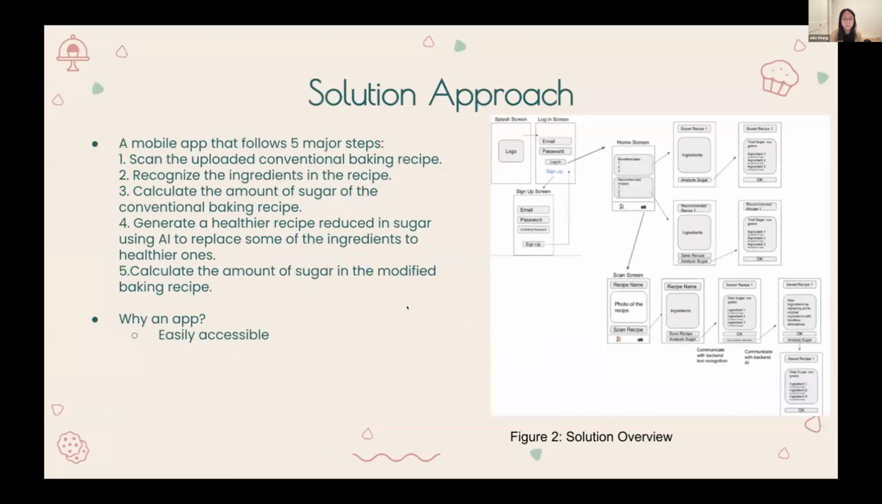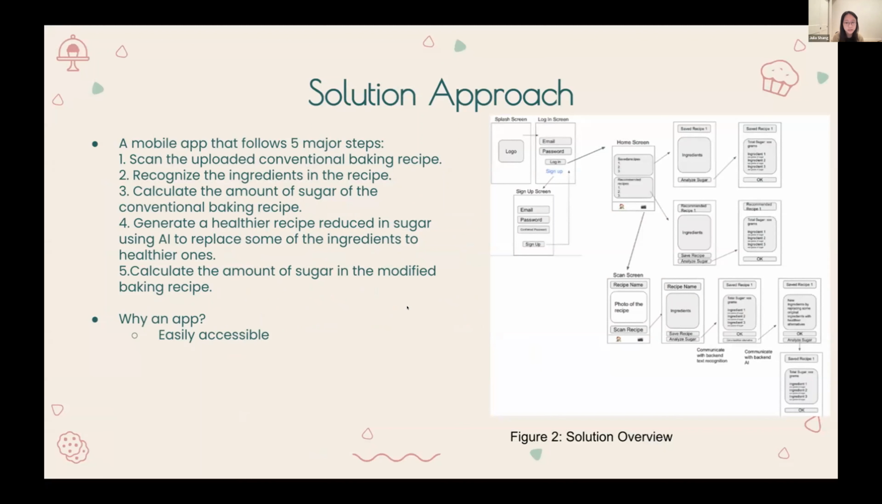Therefore, we propose an application that can scan a baking recipe to acquire its ingredients and utilize AI to modify the high sugar recipe into a healthier and diabetic-friendly version by replacing ingredients with healthier alternatives. It basically follows 5 steps. First, it will scan the uploaded conventional baking recipe. Next, it will recognize the ingredients in the recipe and calculate the amount of sugar of the conventional baking recipe.